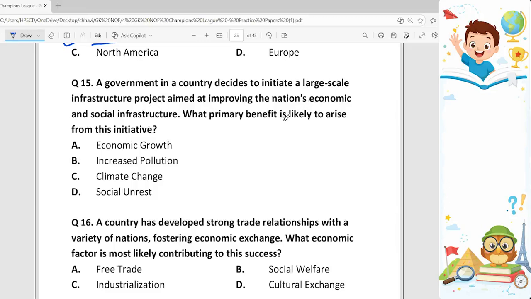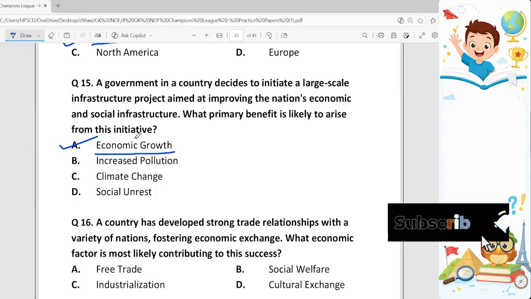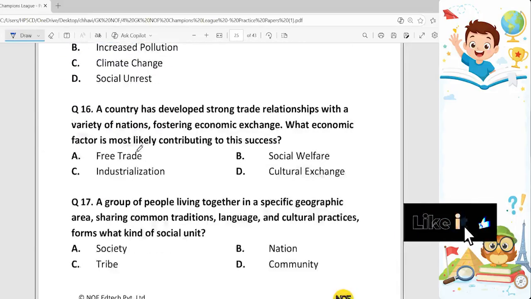What primary benefit is likely to arise from this initiative? Options are economic growth, increased pollution, climate change, and social unrest. Among these, the correct option is economic growth, option A, because it leads to job creation, improved transportation, and growth economically. So that's why this is the correct answer.